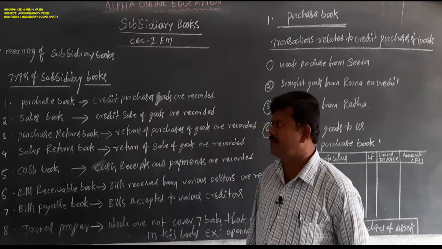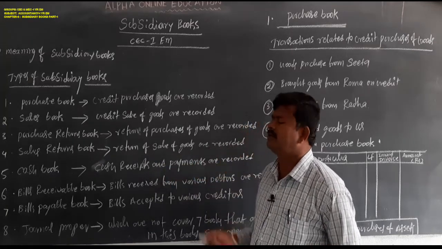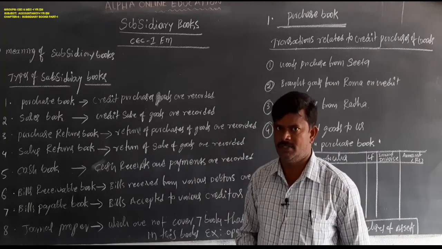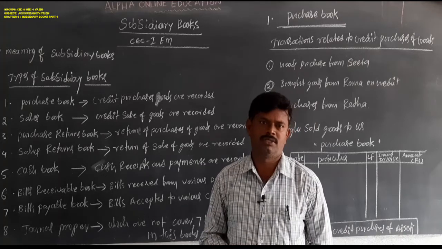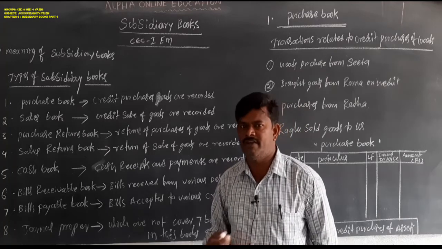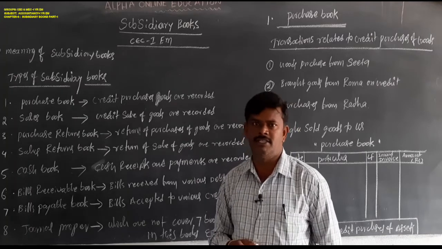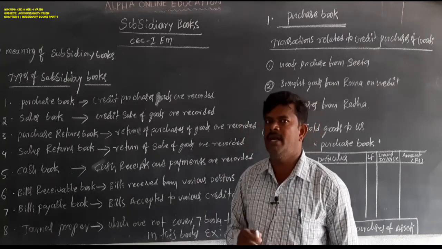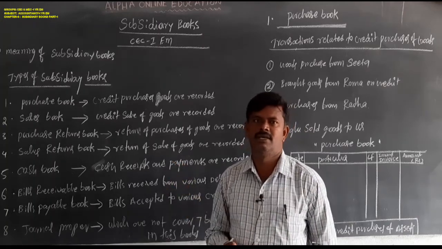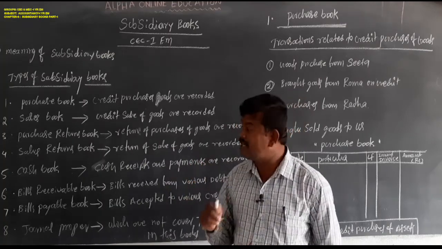Next, sales returns book. Return of sold goods is recorded. When we sell on credit to customers and they return the goods due to reasons like defects in goods or services, or not being provided as per the terms and conditions, they return the goods. The returned goods are called sales returns, and they are recorded in the sales returns book.